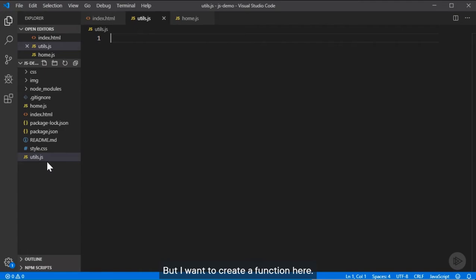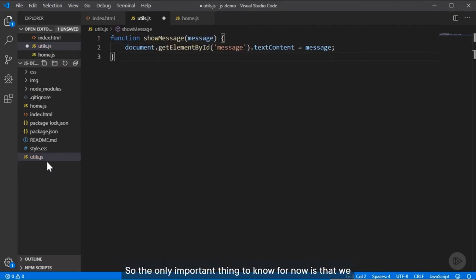But I want to create a function here. We're not going to cover functions now, but we just need a way to be able to slightly modify our web page. And we'll be covering that later in the course. So for now, I'll just enter some code and we'll discuss it later. So the only important thing to know for now is that we created something called showMessage. And we want to use that to show a message on the website.